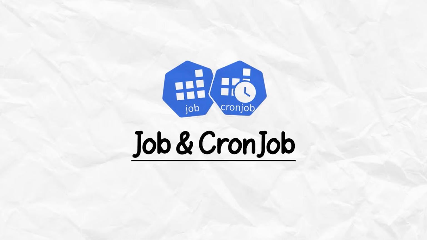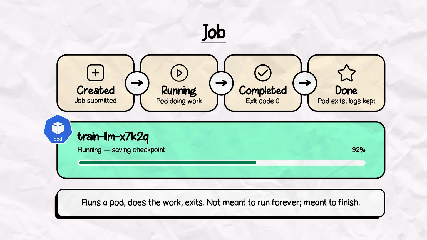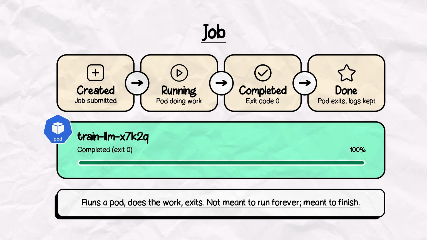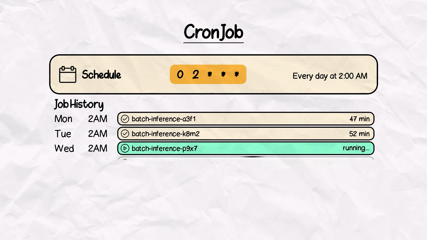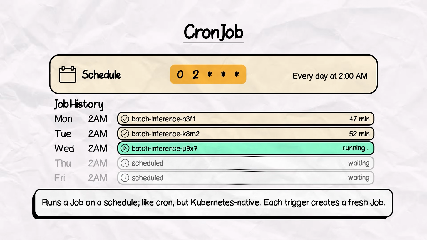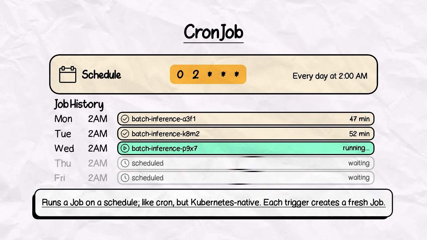Our next object is job and cron job. A job runs a pod to completion. It does its work and exits. A cron job, on the other hand, runs a job on a schedule, like cron, but Kubernetes native. These objects are heavily used for training runs and batch inference jobs.